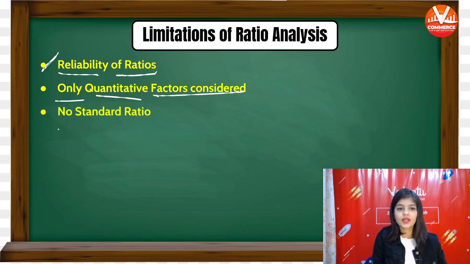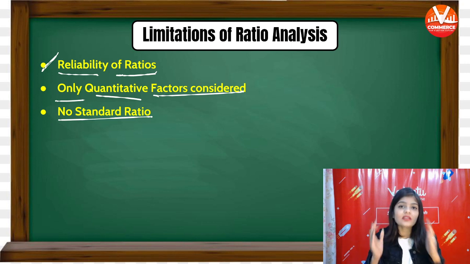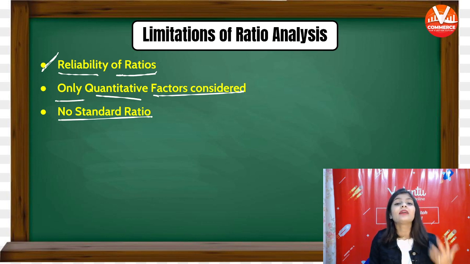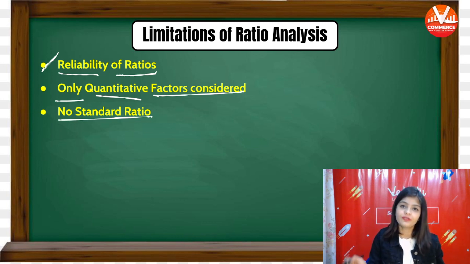Next limitation, no standard ratio. No standard ratio because the circumstances differ from firm to firm. हर फर्म में अलग सिचुएशन होती है, अलग सर्कमस्टांसेस होते हैं. So no fixed ratio, no standard can be fixed. हम कोई भी स्टैंडर्ड नहीं बना सकते. So no standard ratio because the circumstances differ from firm to firm. So no standard ratio can be fixed.